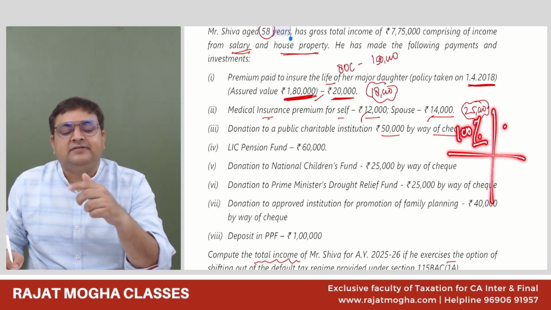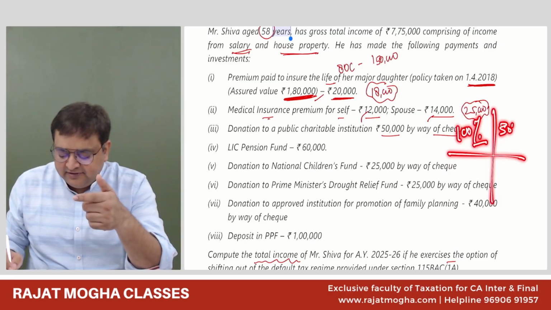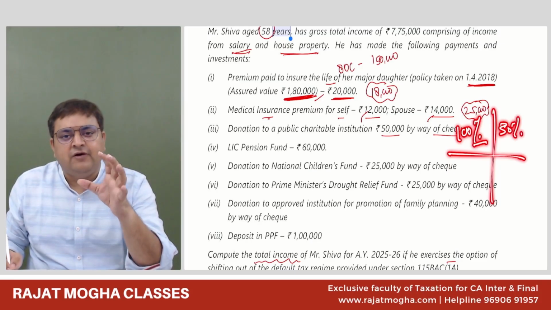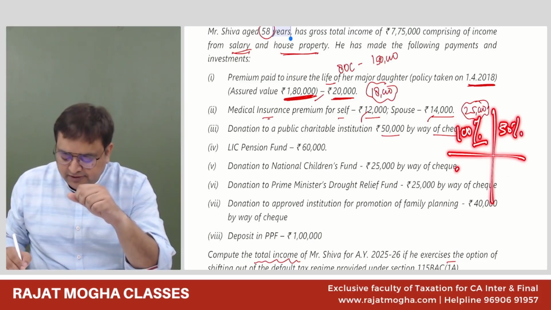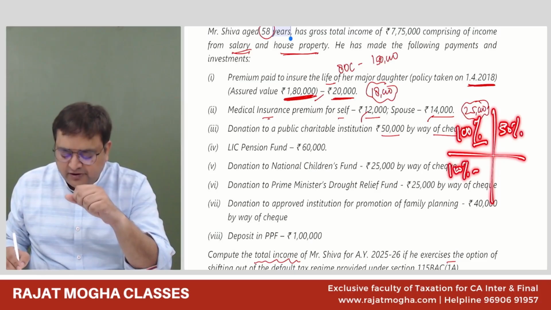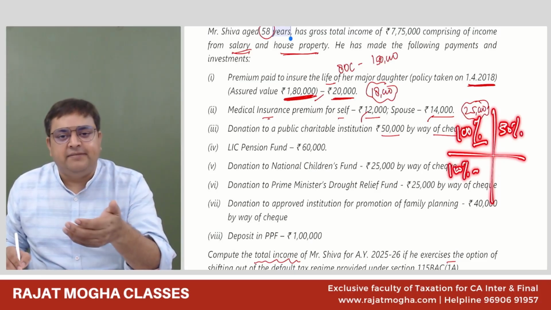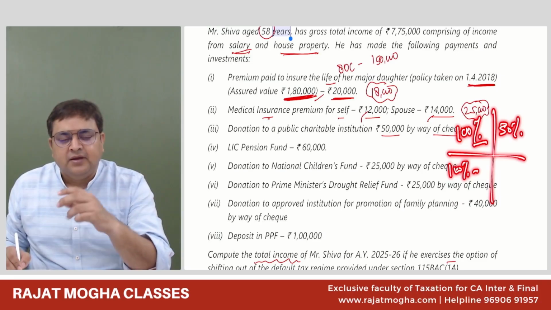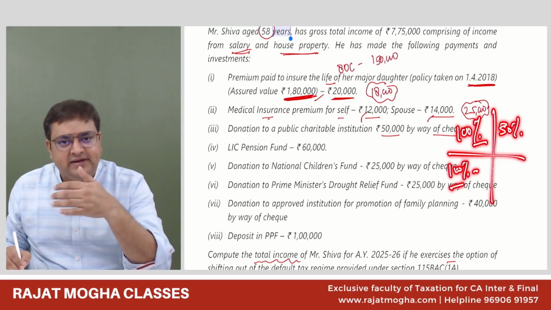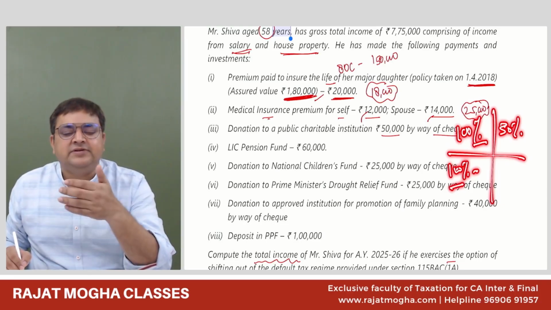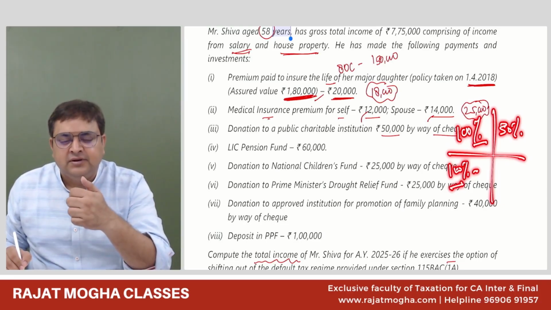Second, it was just one, the Prime Minister Drought Relief Fund, where it is just 50%. Whatever is the amount you have donated, 50% of that you will get as deduction. Third one is 100% of the amount donated or 100% of the qualifying limit, whichever is lower. You can donate this mainly to those institutions which are in the promotion of family planning.